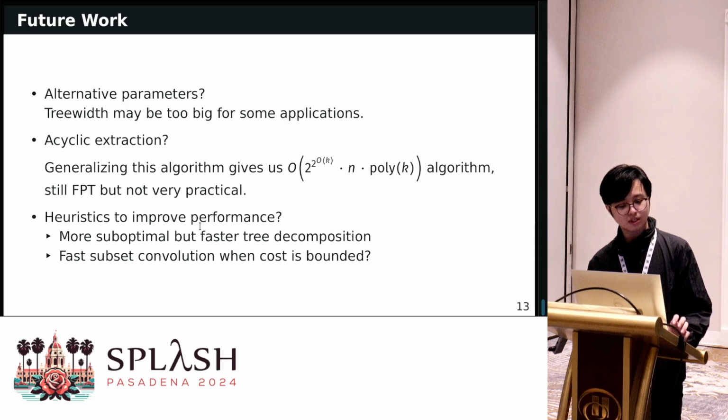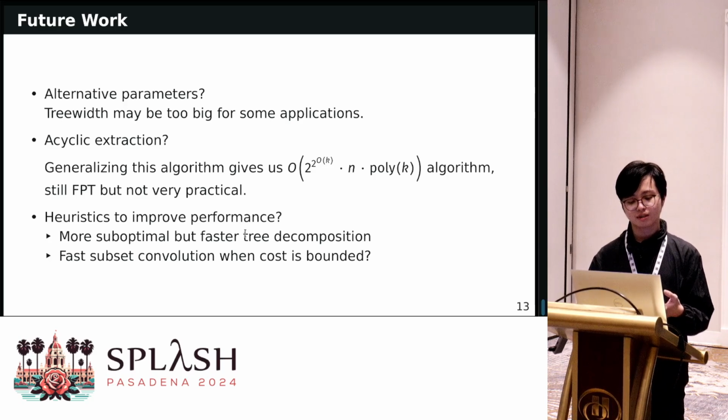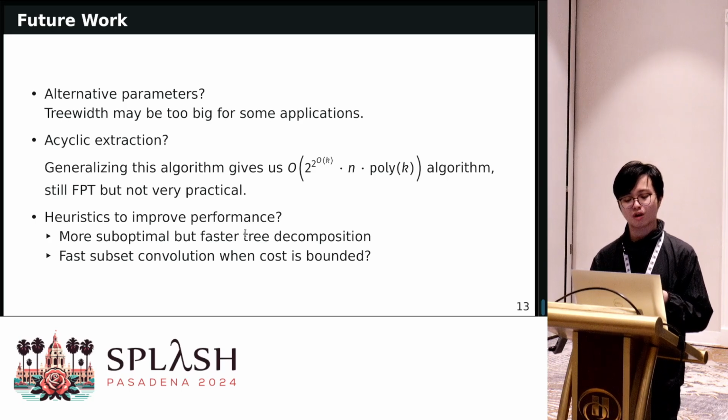And also, we would like to see if there are some heuristics that can be used to improve our performance. For example, currently, tree decomposition libraries often try to get a much smaller treewidth. But it turns out in our algorithm, as long as the treewidth is, say, more than 10, you really don't need to optimize it further. So it's interesting to see if there are ways to get a faster tree decomposition or some other algorithms to do, say, fast subset convolution, because our runtime is actually dominated by the join nodes. So that's the end. I'm happy to take any questions.